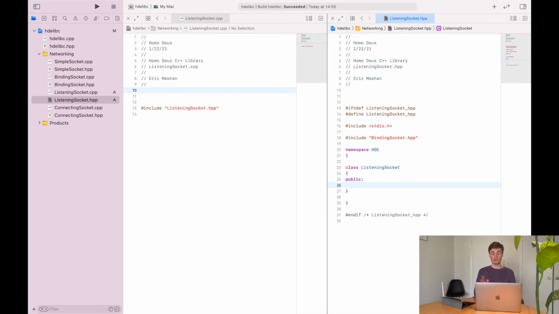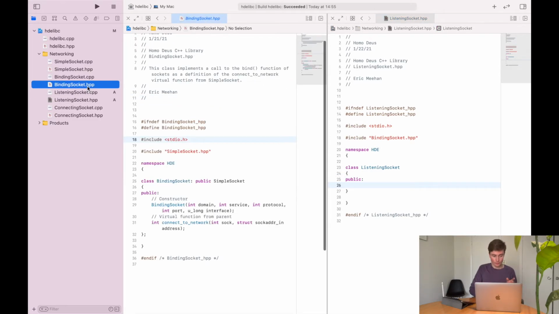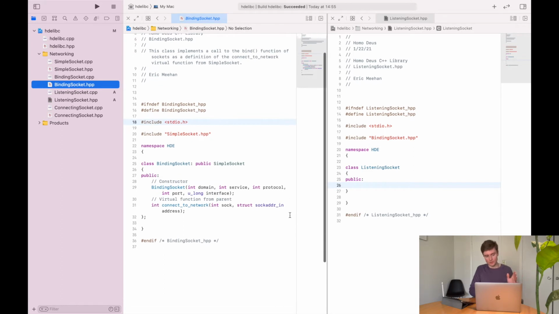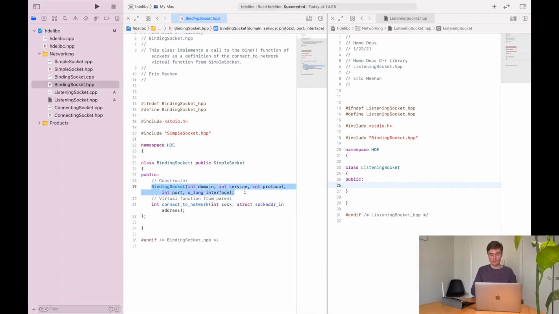And at the very least, we're going to have this constructor send all of the information we need for binding socket. So first of all, I can use my header file to see very quickly what I need in the binding socket constructor. If you remember the last time, I was talking about how the header file is a succinct way of seeing what a class does without seeing how it does it. This is a good example.